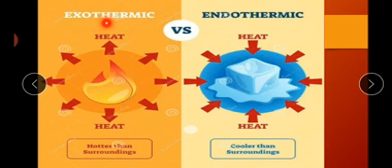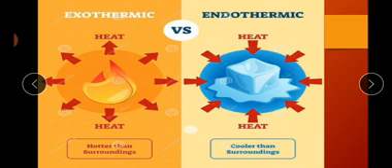So the reaction in which heat is released into the environment is called an exothermic reaction. And the reaction in which heat is absorbed, like the heat of the surroundings is absorbed by the things in which the chemical reaction is proceeding, is called an endothermic reaction.